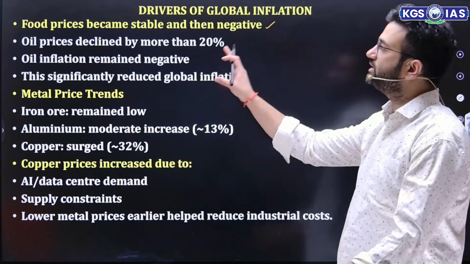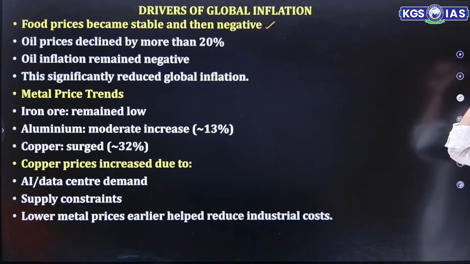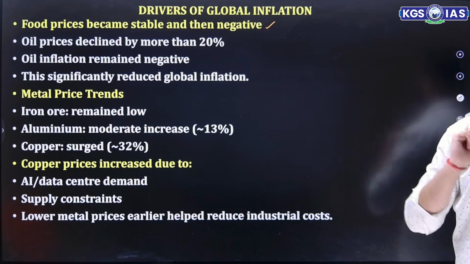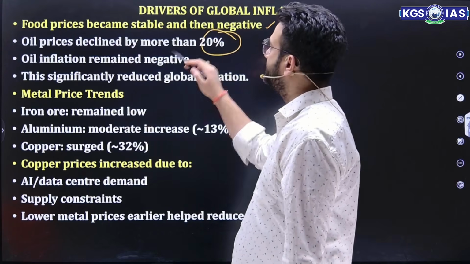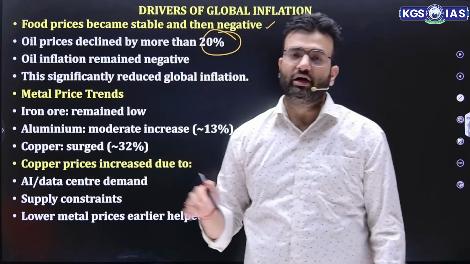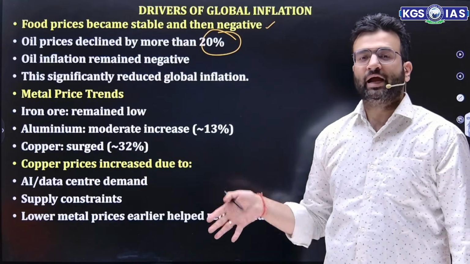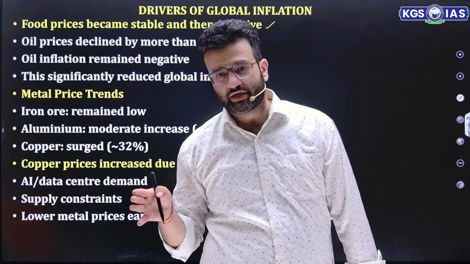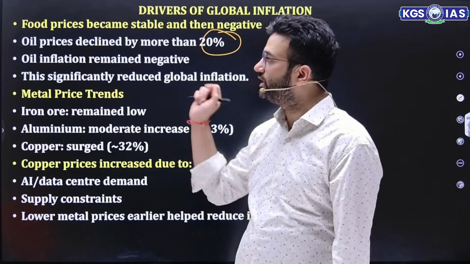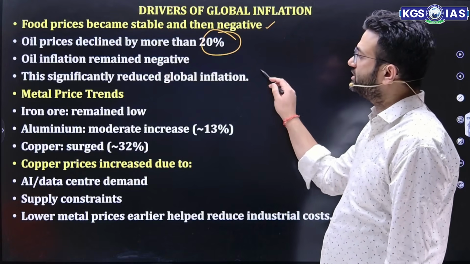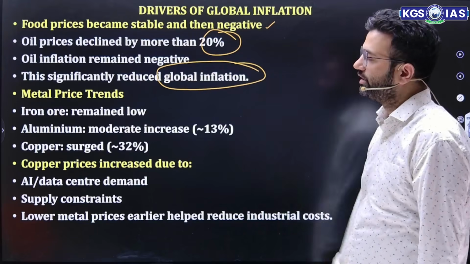So food prices becoming stable and then negative is the main reason why headline inflation actually fell. Then oil prices declined by more than 20%. This is very important as oil is again very volatile. As I mentioned, headline inflation includes the volatile items, that is food, fuel, energy items. So oil prices declined by more than 20%. This is the major reason why global inflation reduced.